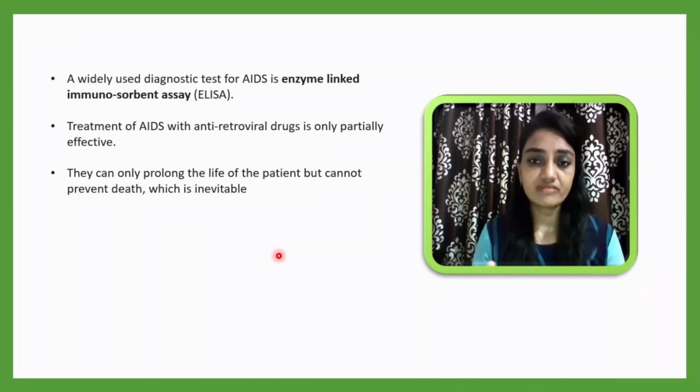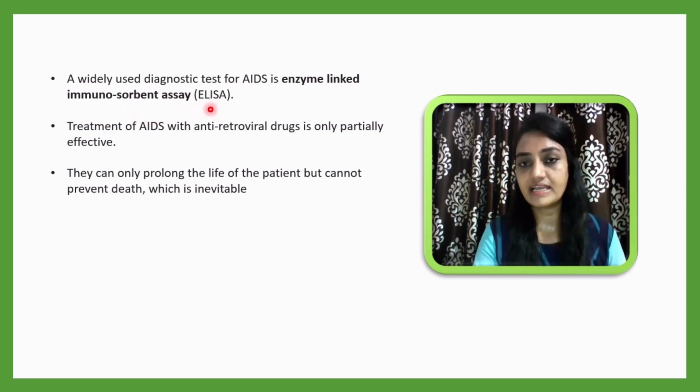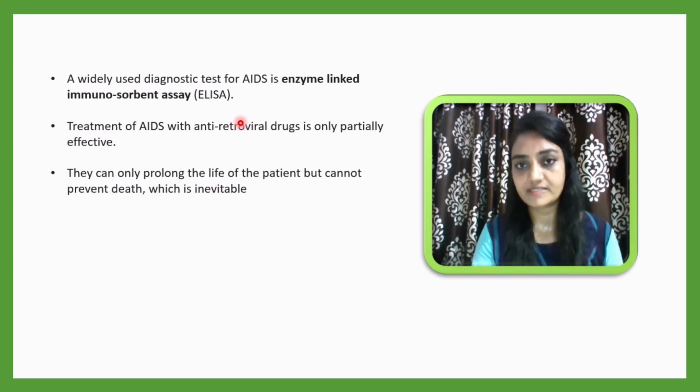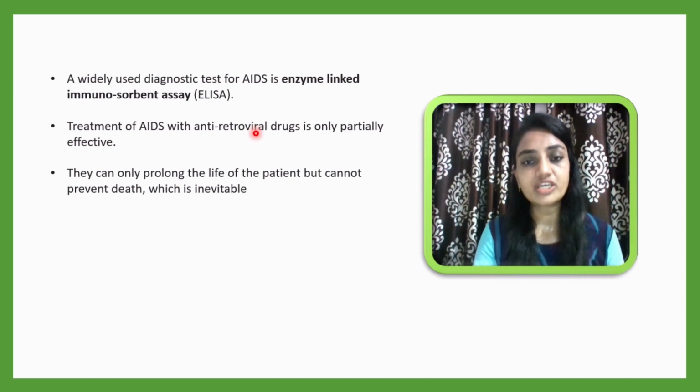So now let me go through the diagnostic tests: how we can detect the AIDS-related symptoms and confirm AIDS. A widely used diagnostic test is the enzyme-linked immunosorbent assay, that is the ELISA test. Along with that, one more test is also there, and that is the Western blot test. By using these two tests, the ELISA test and the Western blot test, you can confirm a person with AIDS.